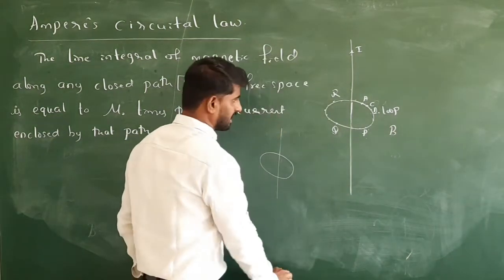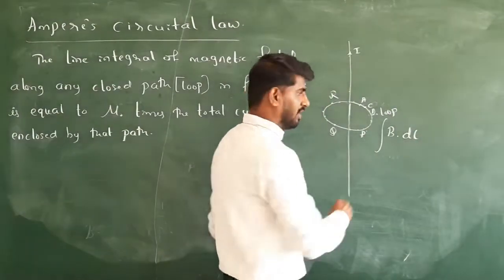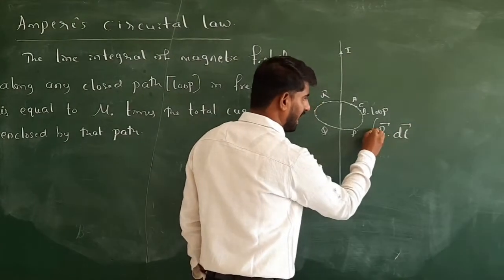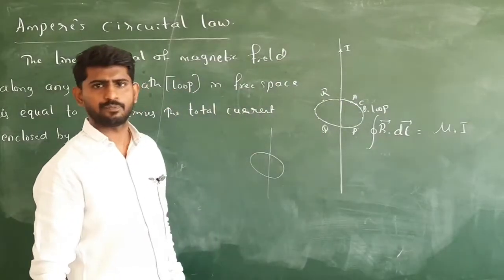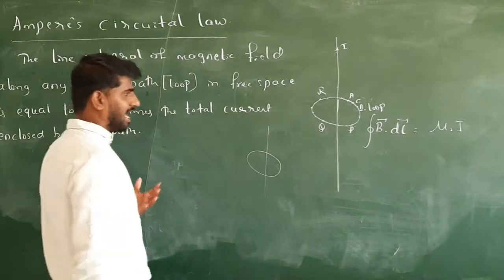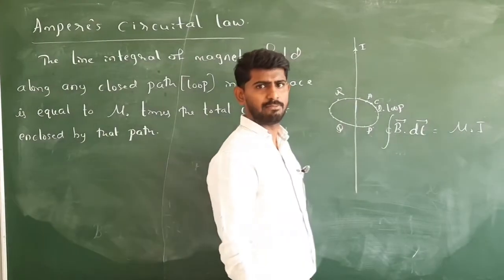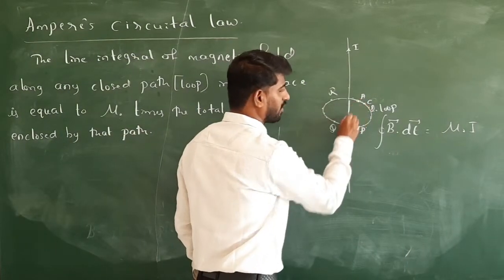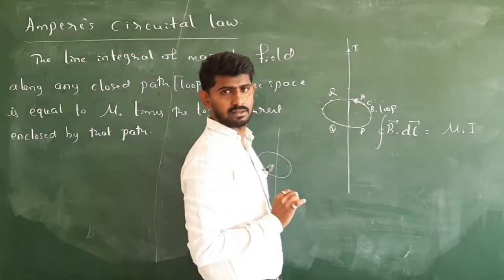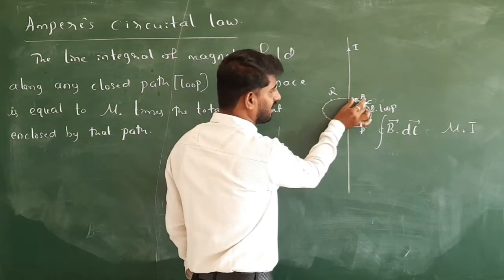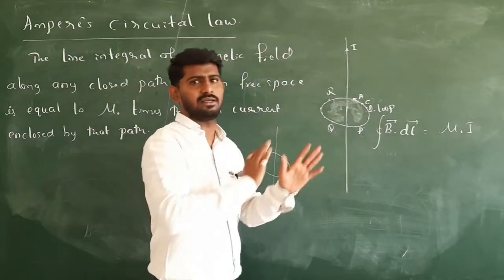So as per this concept, the integration of B vector dot dl vector, a line integral, is easily determined as mu naught into I. Is it clear? I use a new word, line integral. If I say only the integration of B dot dl, where B is the magnetic field at this point and dl is the line segment, this is dl. If I integrate, you can take the entire space within that loop.